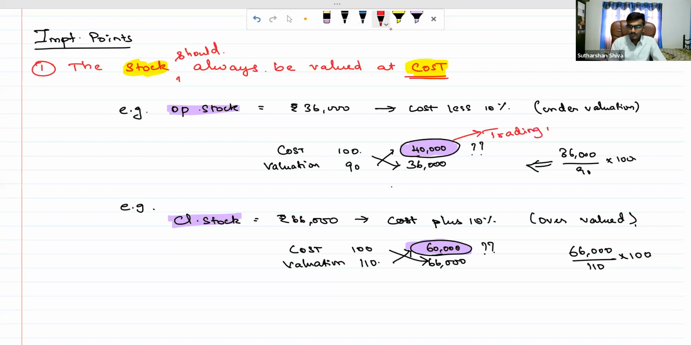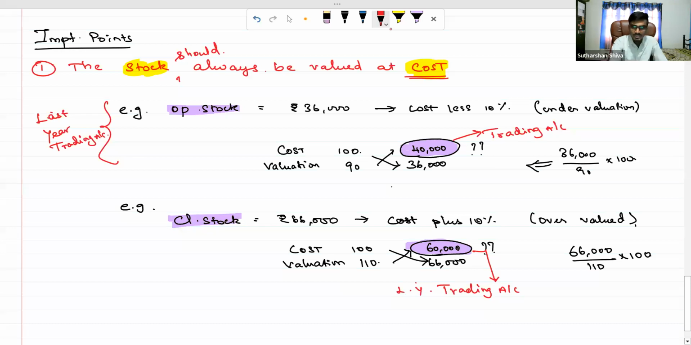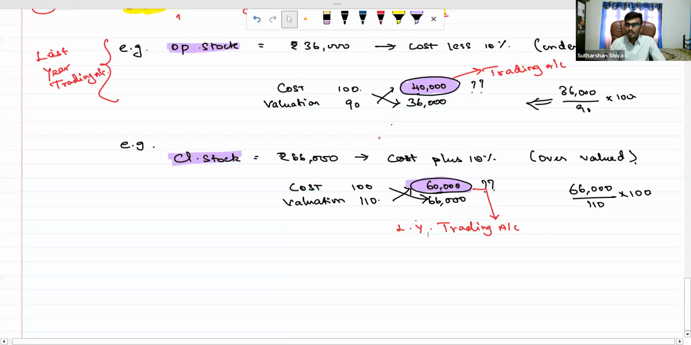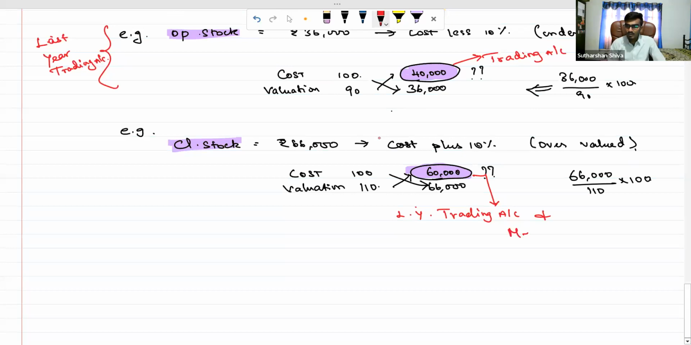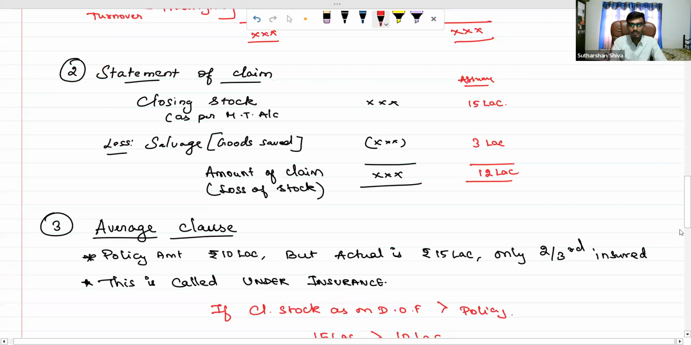Which year's trading account? Last year's trading account. You will do it either in the trading account, that is last year's trading, and in some cases, you also do it in the memorandum trading account. We can prepare the memorandum trading account, based on the question.